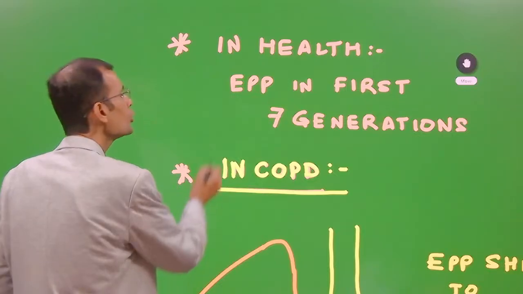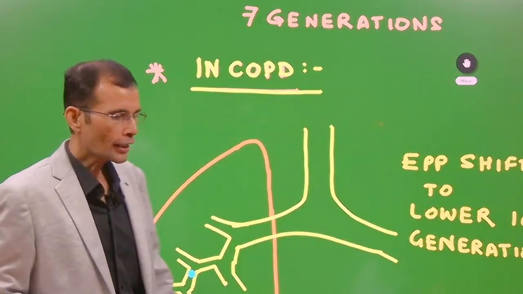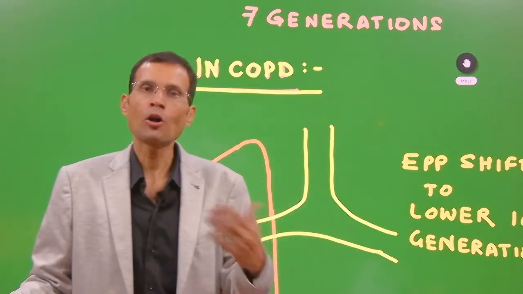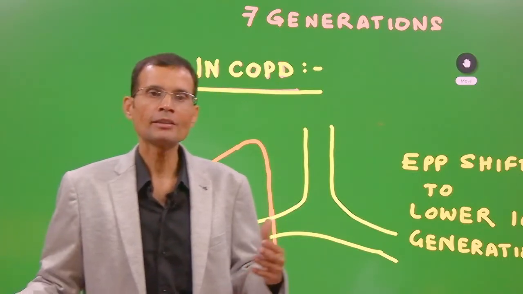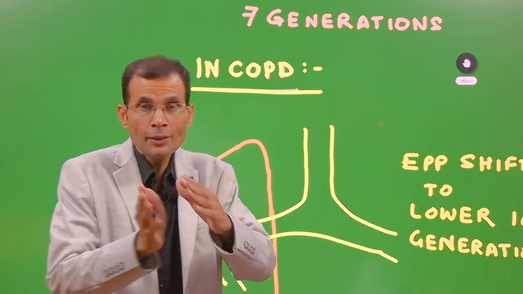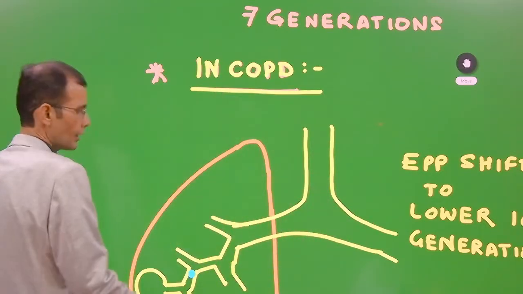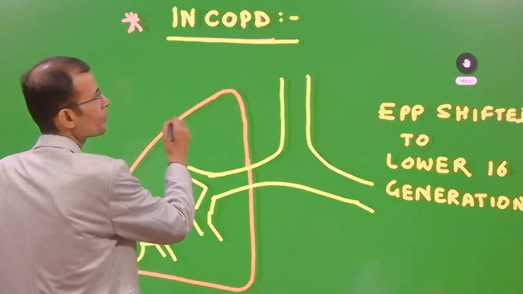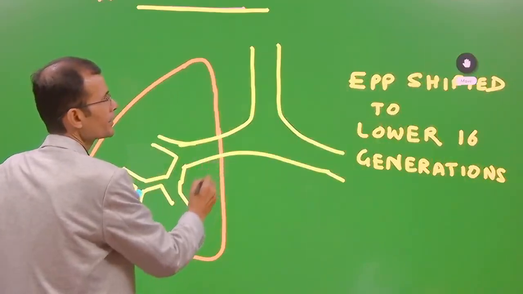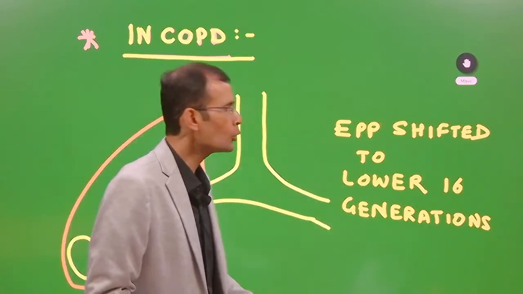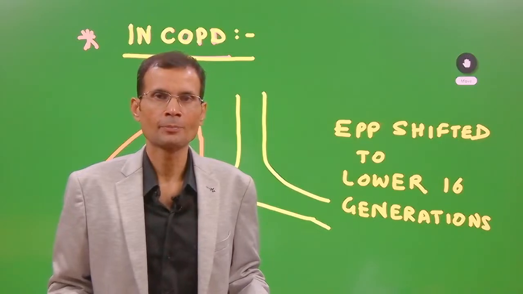Now coming to COPD, the most important part. If any second year, third year students are attending this lecture or watching the video later on, they will understand why COPD patients breathe in a certain way. So in COPD, check this, EPP is shifted to the lower 16 generations.